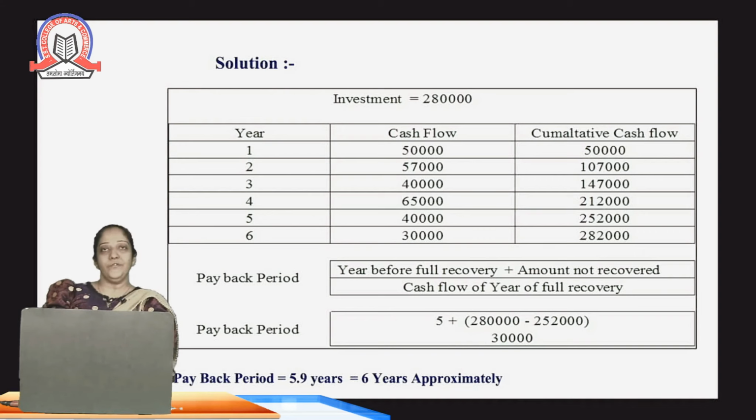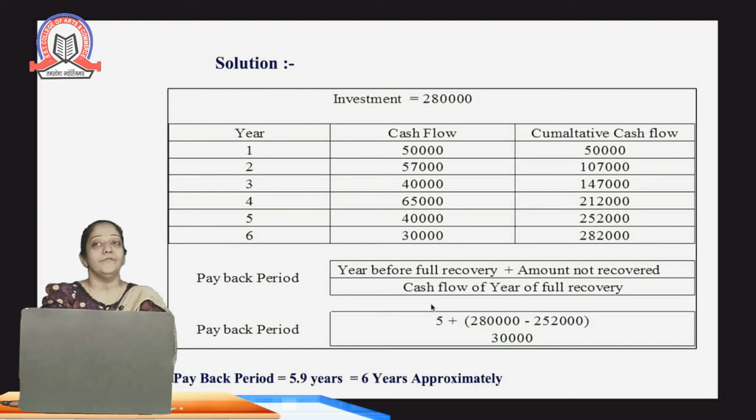Now we'll apply this formula. First of all, we need to look at the column of cumulative cash flow. In this column, we need to check when we are going to recover our investment. The amount of investment is 2,80,000. In this cumulative column, in the 6th year we are getting 2,82,000. That means the year of full recovery is the 6th year. But as per the formula, we need the year before full recovery. So before 6, the year is 5.